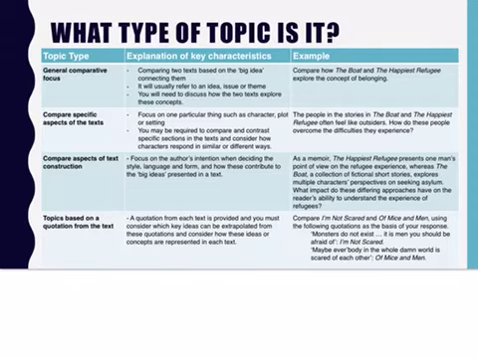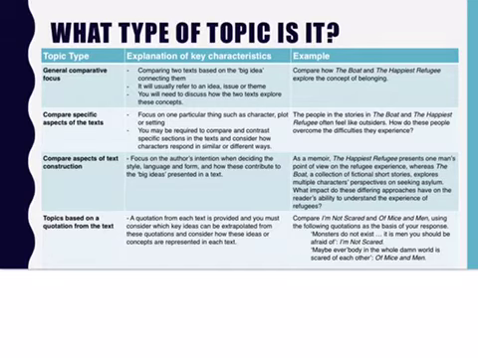Now, the next type of topic you could receive is comparing specific aspects of the text. What we're doing here is focusing on one particular thing, such as the character, the plot, or the setting. You may even need to compare and contrast specific sections in the text and consider how the characters respond in similar or different ways.